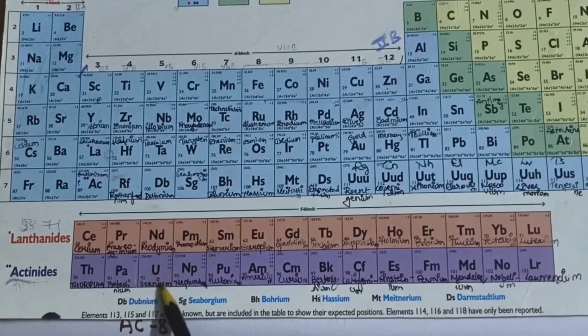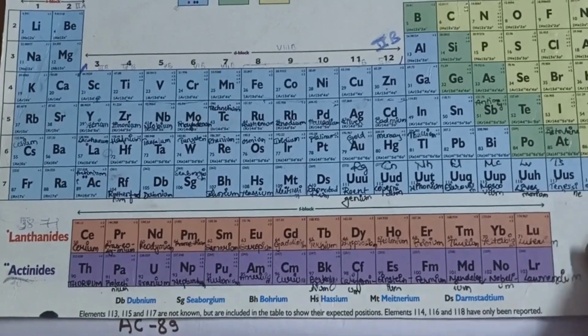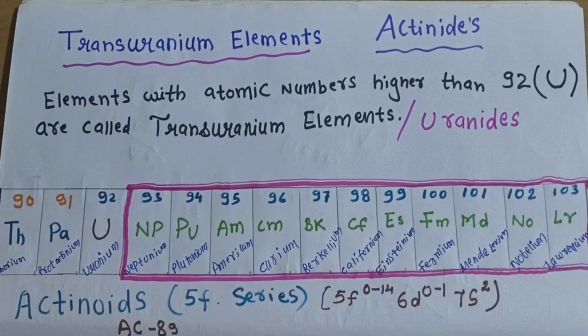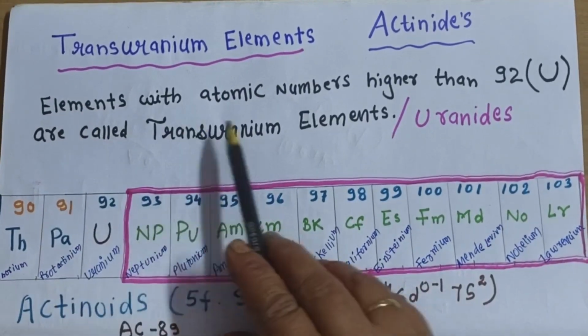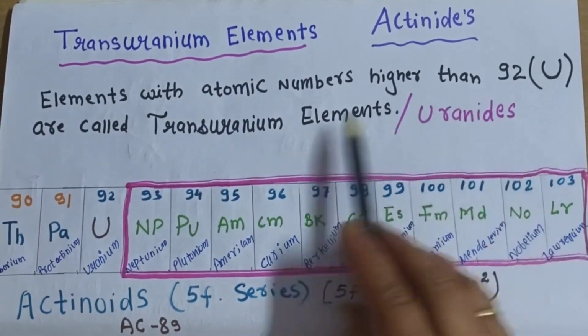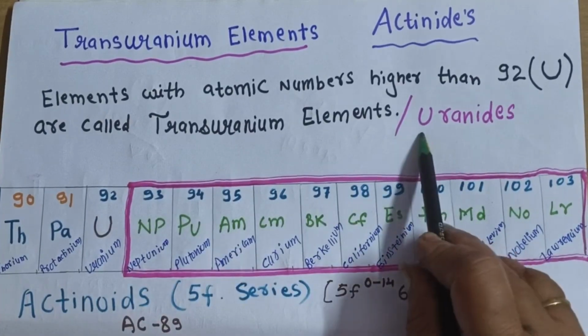Just now we can see, what are our transuranium elements? Elements after uranium are termed as transuranium elements. So let us see the details of our transuranium elements. First, what are transuranium elements? The elements with atomic number higher than 92 are called transuranium elements or uranides.